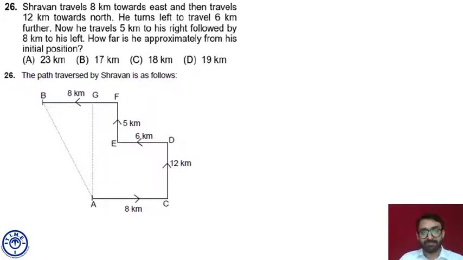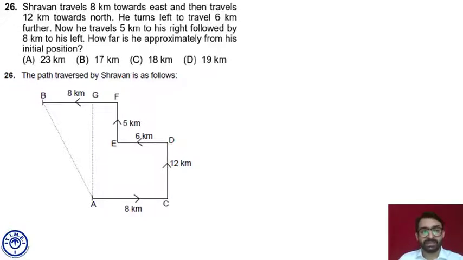So 8 plus 6 is 14. And if I subtract 8, which is AC, from this distance, I'll get BG. I'll repeat it: BF is 8, ED is 6, 8 plus 6 is 14. Subtract AC, which is 8, from this. I'll get BG, which is 6.